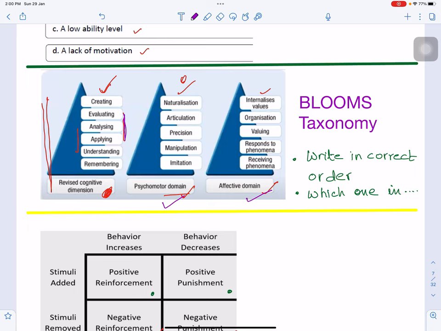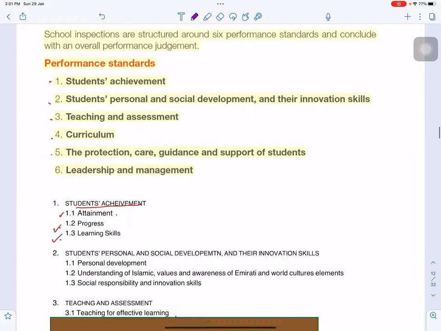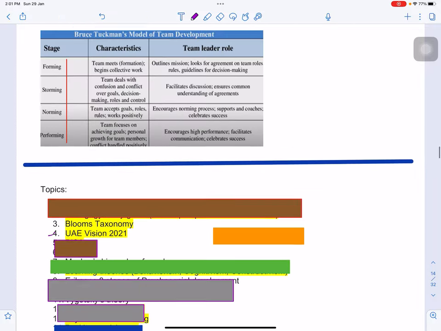Secondly, you must know that in the new version, creating is on top as the highest skill, whereas in the older one it was synthesizing. You should remember that also. In psychomotor there was also a question, something about which was the highest or something in between. So you should have gone through all 3 domains of Bloom's taxonomy: which is the lowest, and in which order they proceed from the lowest to the highest skill. These were the slides of my previous video, by the way. So we were here.